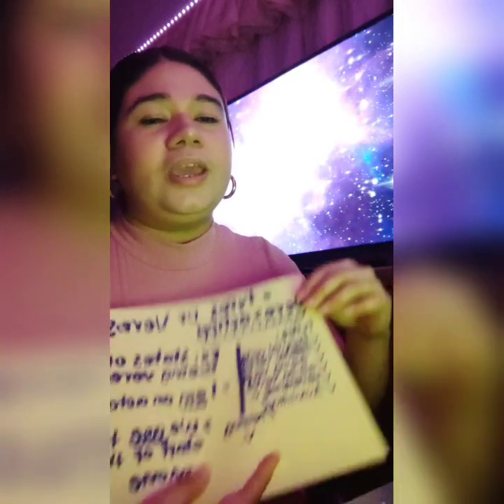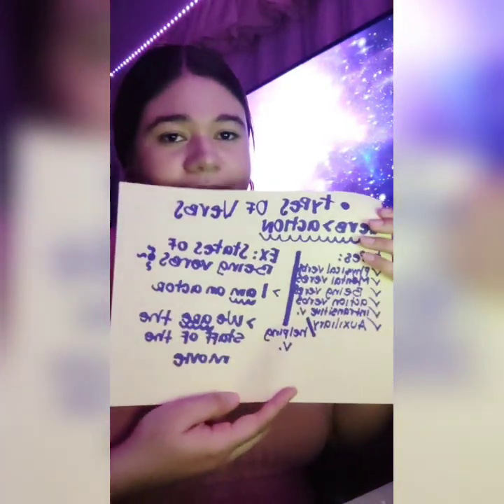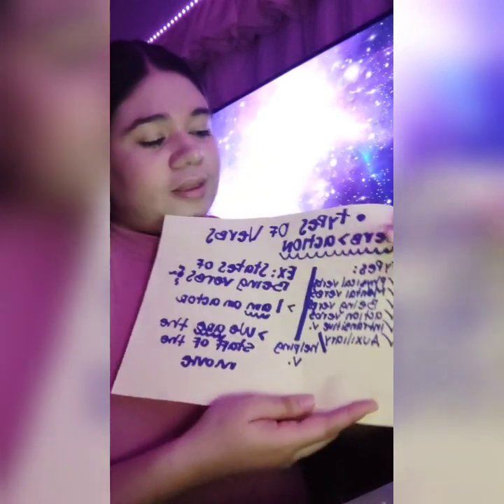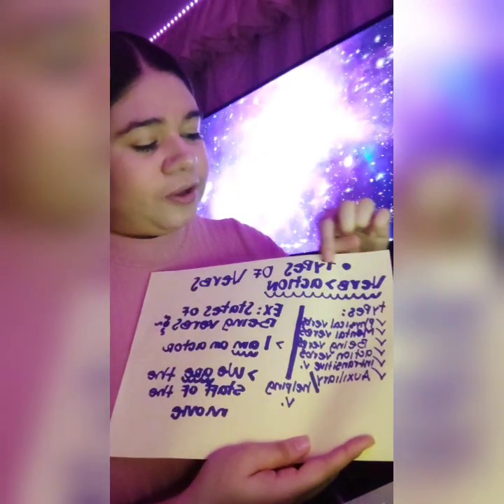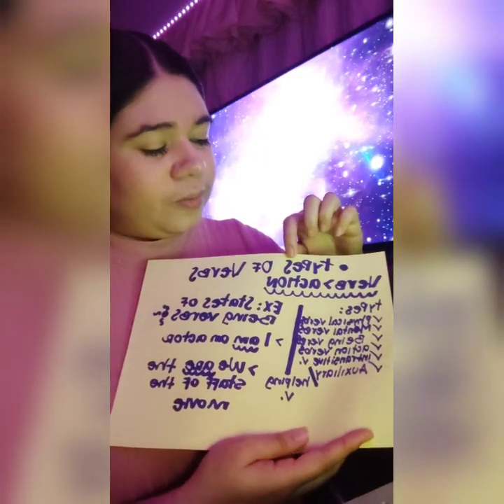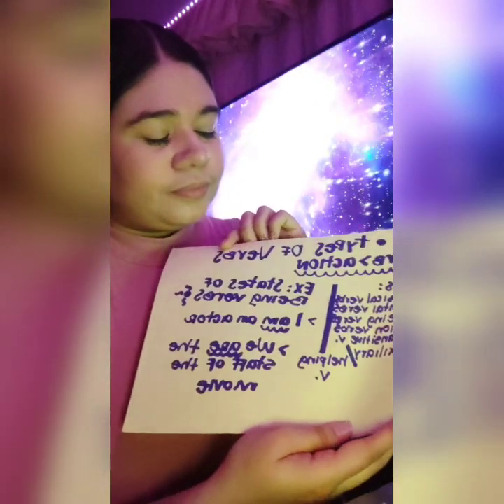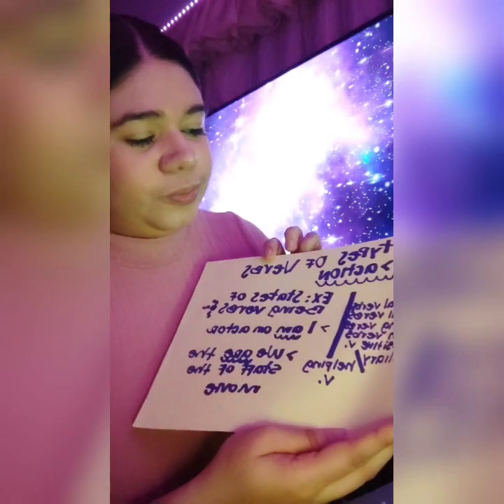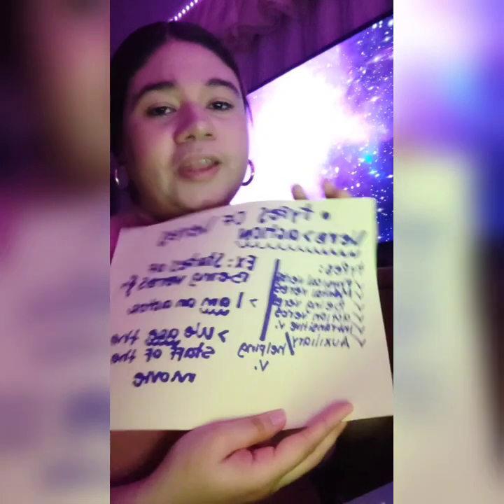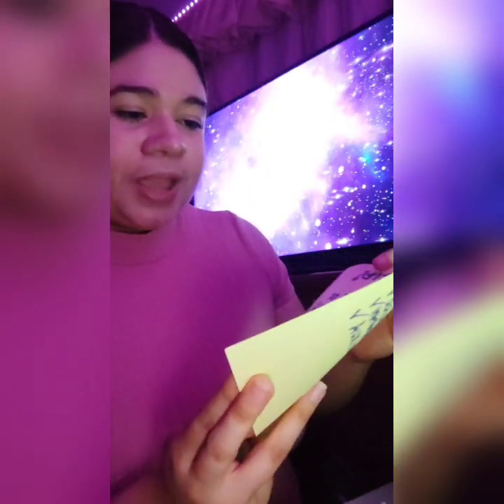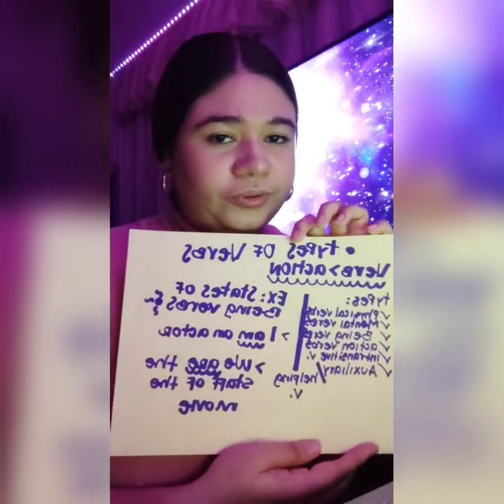As you can see, the first topic that we are talking about is the types of verbs. You can see some types of verbs. The first type is physical verbs. The second one is mental verbs. The third is being verbs, right? And the next ones are action verbs, intransitive, and also auxiliary verbs, right?